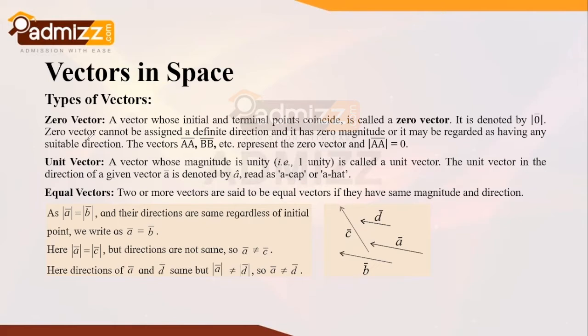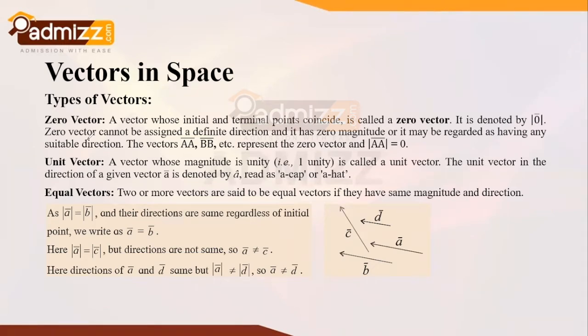It does not have any definite direction, so its magnitude is 0. Now when we look at the concept of the unit vector, a unit vector is one whose magnitude is unity, that is, a vector having magnitude or length as one unit. The unit vector in the direction of a given vector a bar is denoted by a caret, a cap, or a hat. It is read as a cap or a hat.